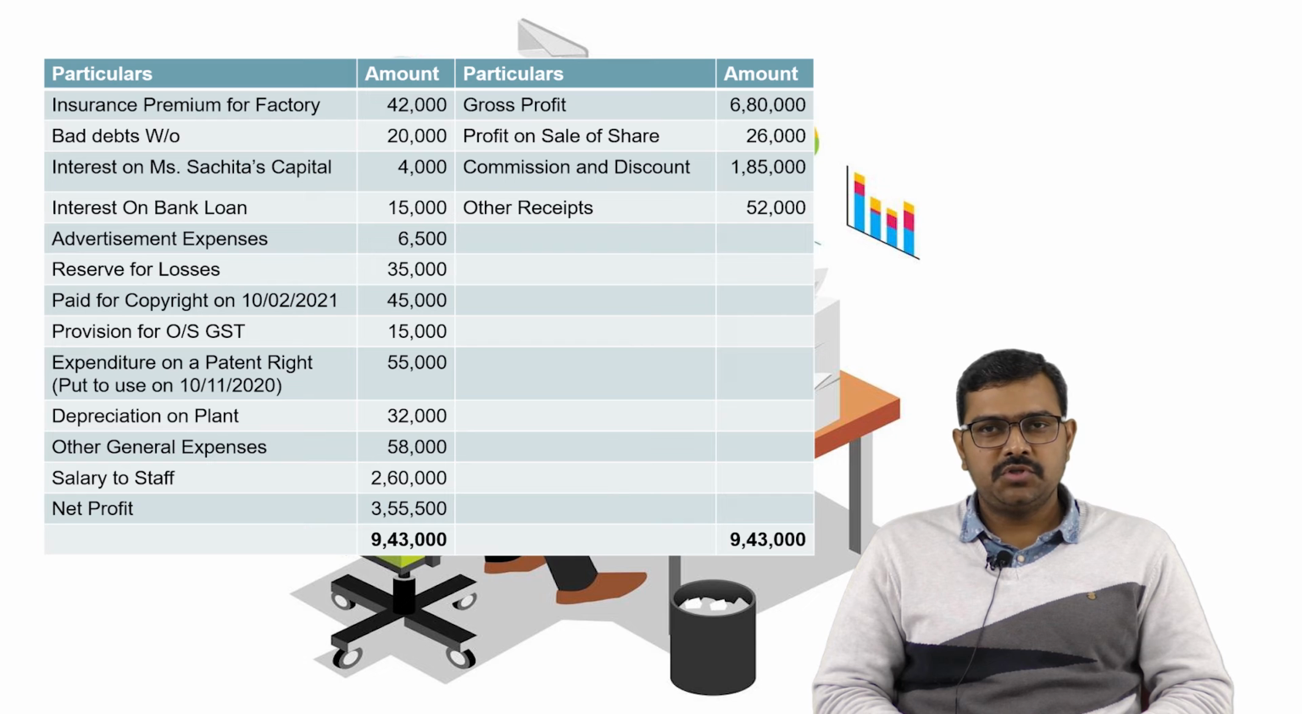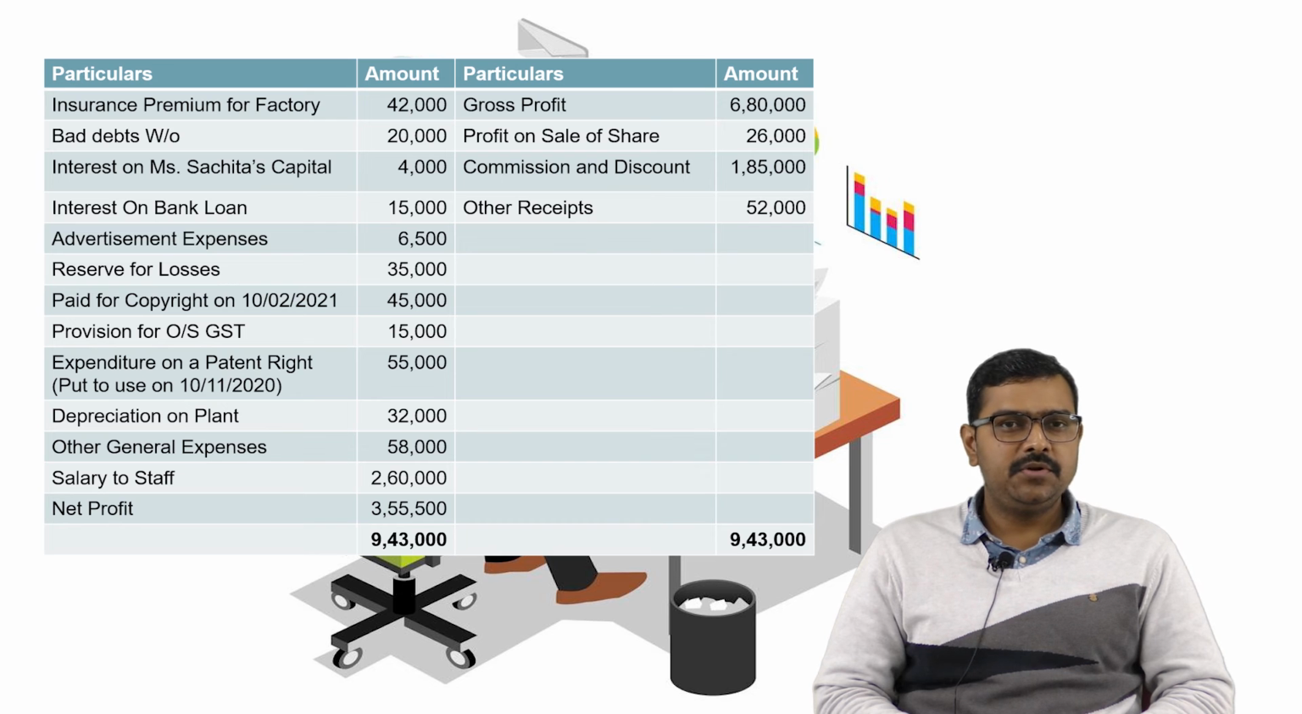On the credit side we have gross profit of 6,80,000. Then we have profit on sale of shares 26,000. So profit on sale of shares is not allowed to credit to the profit and loss account because it is the income which is taxable under the head of capital gains. Commission and discount 1,85,000 and other receipts 52,000.